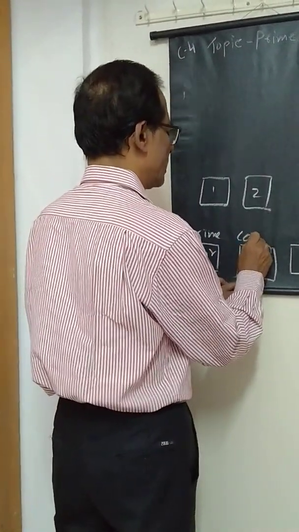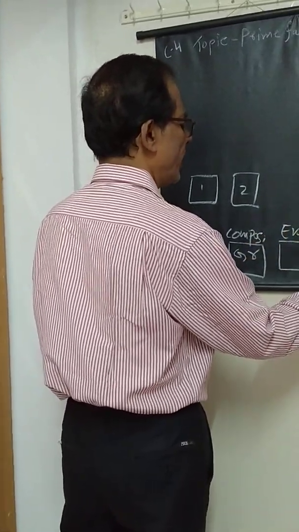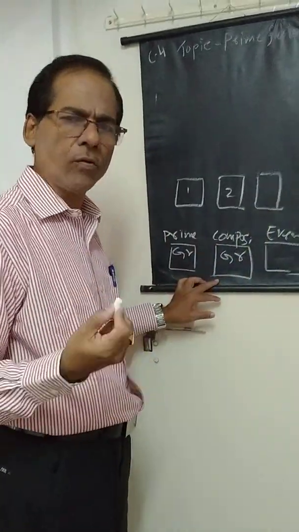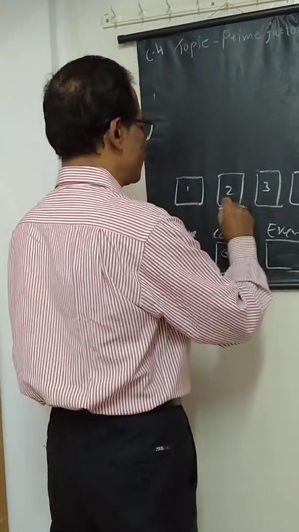Prime number, composite number, even number, odd number, like this you make the playing cards up to 50. Then you choose from here.